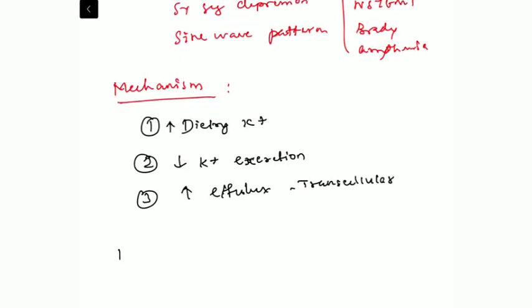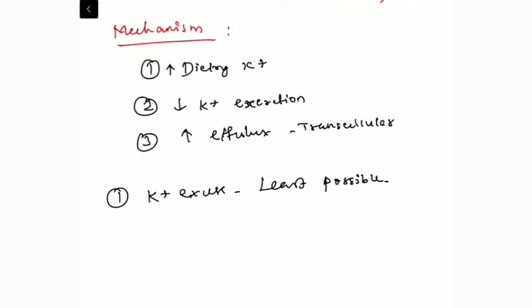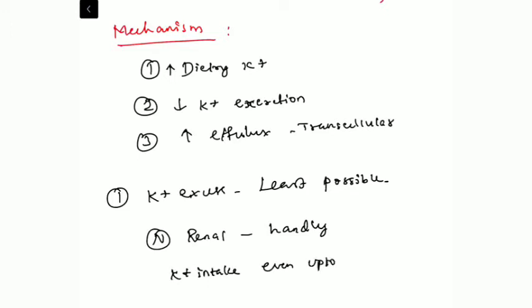The first one is dietary excess. This is the least likely cause of hyperkalemia. Why? Because a normally functioning kidney can handle a potassium intake of even up to 12 gram per day.